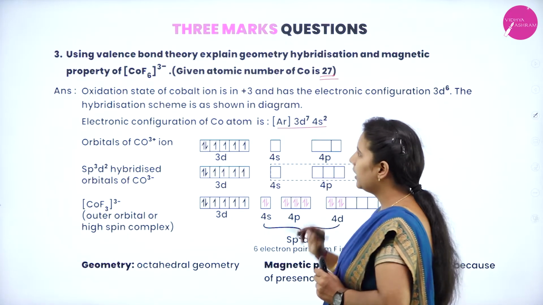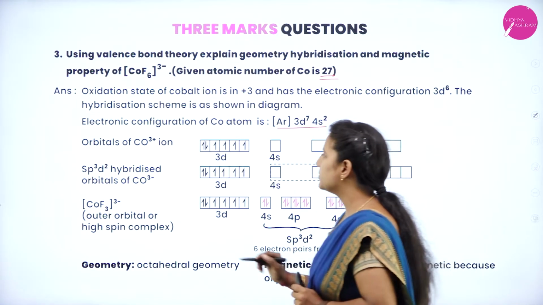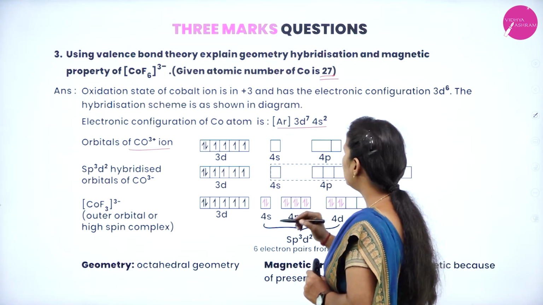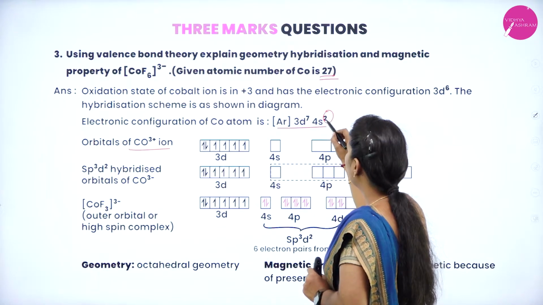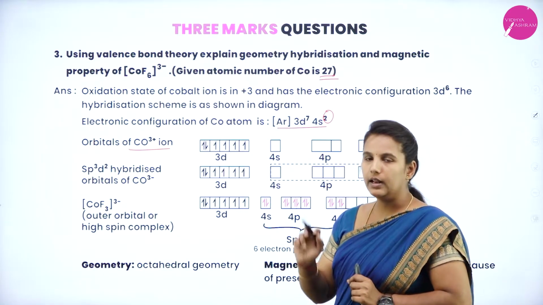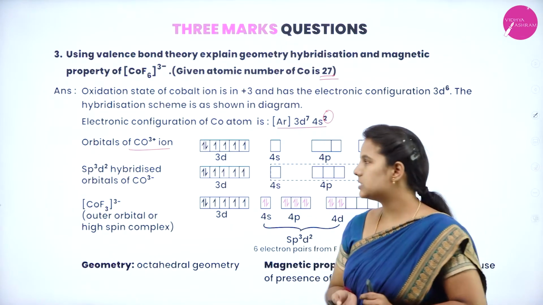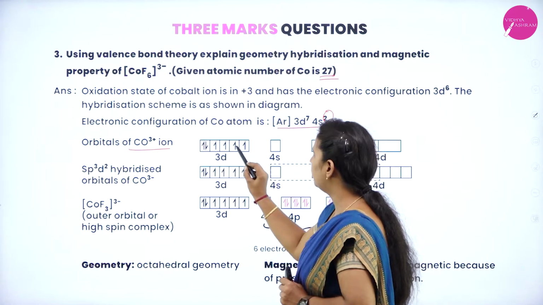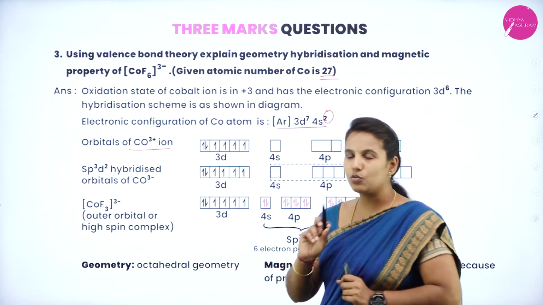We know that here also cobalt exhibits the +3 oxidation state, thereby it loses the 2 electrons from the s orbital and 1 electron from the d orbital. So here I have shown 1, 2, 3, 4, 5 and 6. Why have I shown only 6?